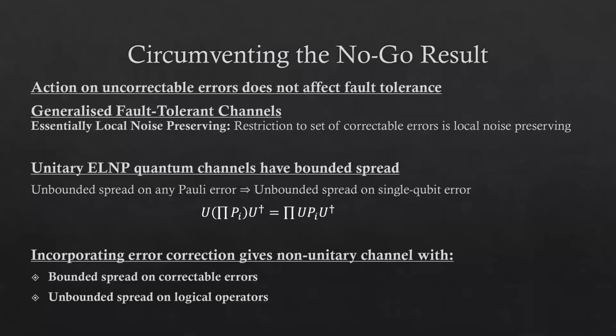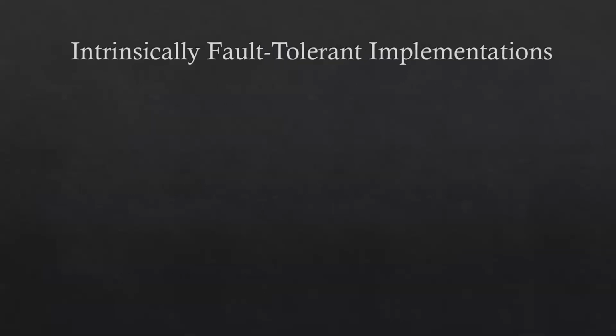However, we note that there are two general approaches in which we can incorporate error correction in the necessary way, and that these give rise to two classes of schemes for circumventing the no-go result, which encapsulate most of the previously proposed schemes for realizing universal fault-tolerant quantum computing. Firstly, we note the concept of intrinsically fault-tolerant implementations.